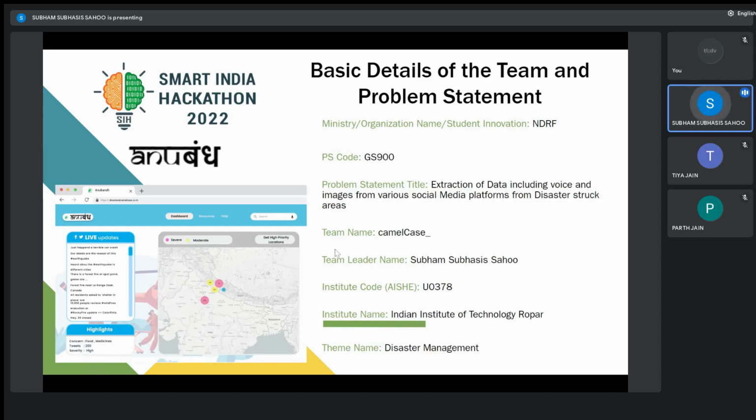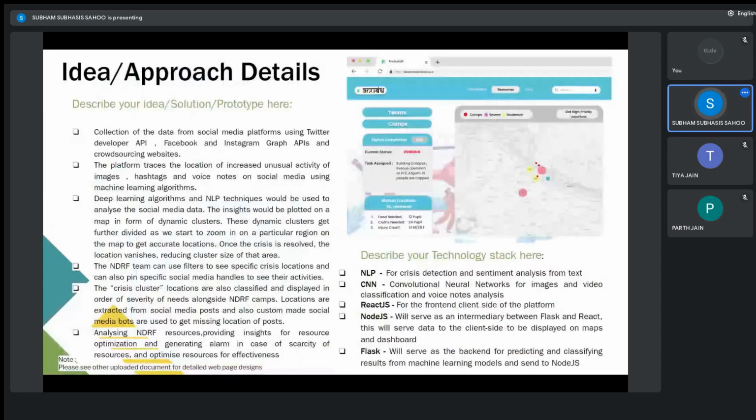So how we approach this problem statement: we'll first be collecting the data from different social media platforms. Let's say we'll be collecting data from Twitter using the Twitter developer API, and we'll be collecting data from Facebook and Instagram using their Graph APIs. And we'll also be using web scrapers to collect data from different crowdsourcing websites that become active during these disaster situations.